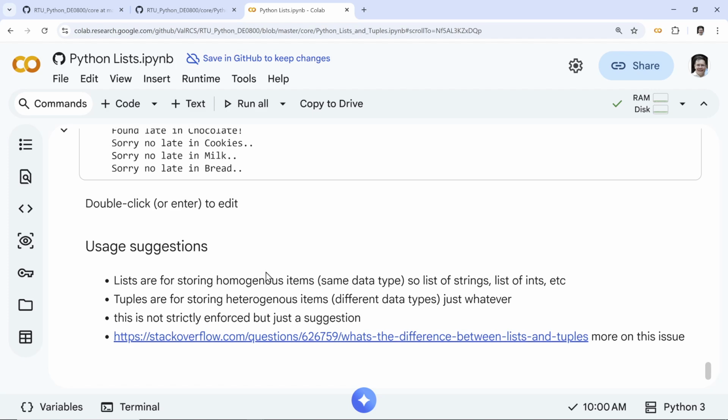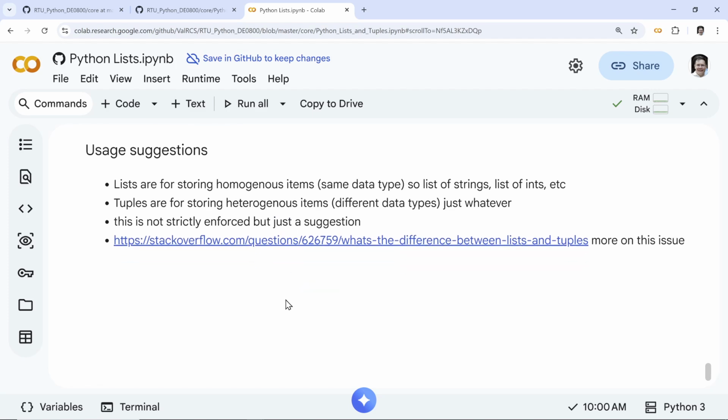Yeah. So again, I mentioned homogeneous and heterogeneous, right? Strictly, it's not a strong suggestion, but advice. So we went through our major data structures in Python today, a list which is for storing similar items, as many as you want. If you're getting into millions, then you'll have to start thinking of something else. It's not the best structure for large data storage in memory, but still good. Tuples, again, if you have something different, you can put them also together. Again, the difference is tuples only have a couple methods, count and index, right? Does not have any of the in-place methods because you can't adjust tuple size.